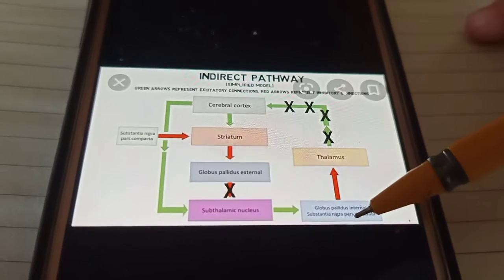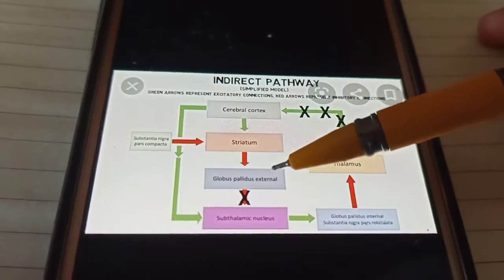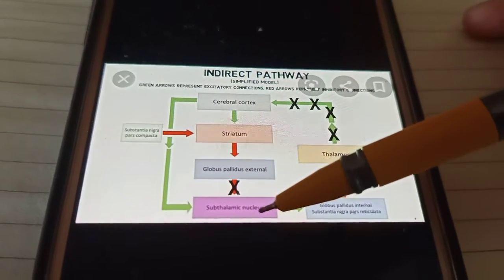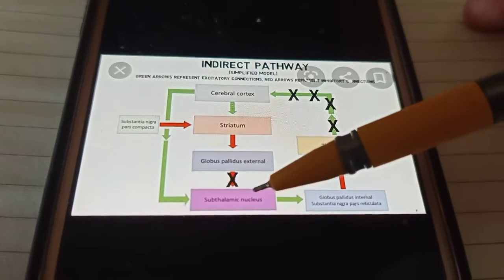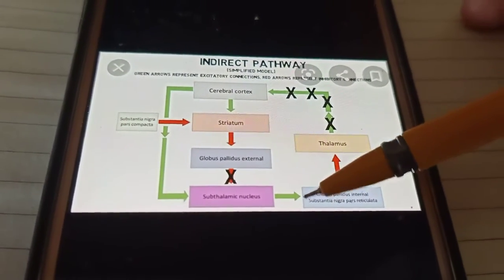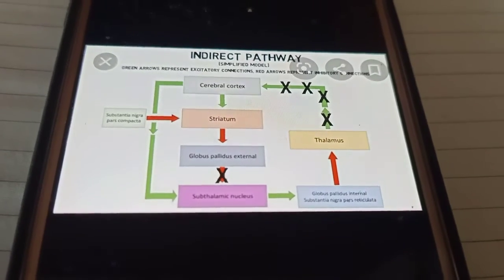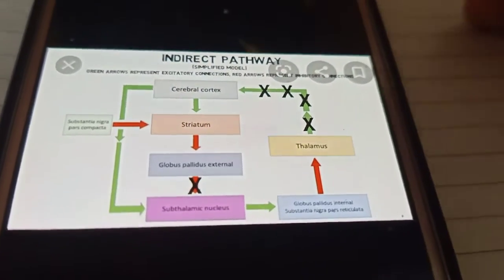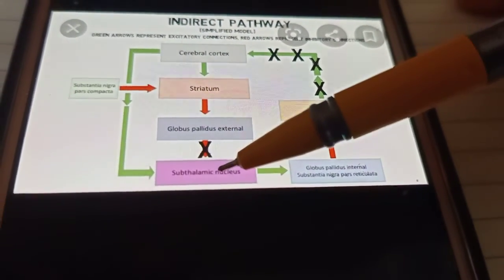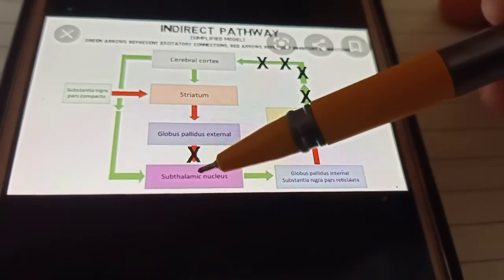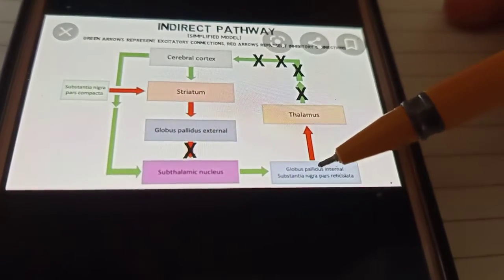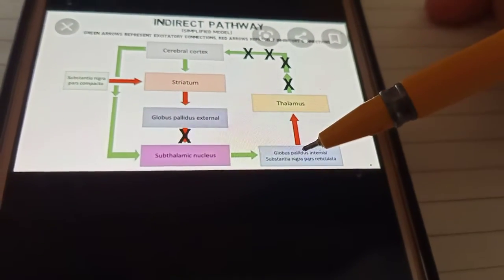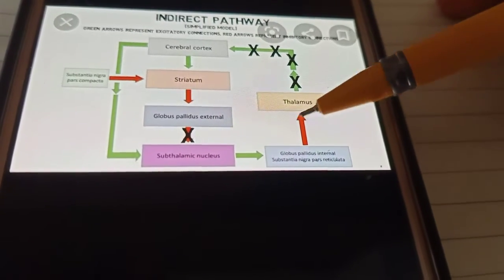So functionally, the striatum inhibits the globus pallidus external, and that causes disinhibition of the subthalamic nuclei. When there is disinhibition of the subthalamic nuclei, the neurons of the subthalamus become more active, and they excite the internal segment of the globus pallidus. So there is excitement of the globus pallidus internal. So finally this loop inhibits.